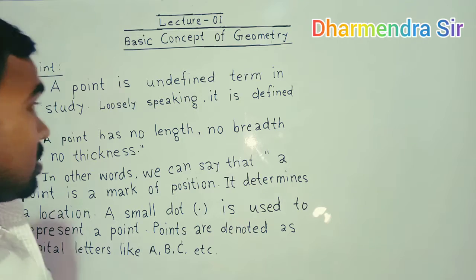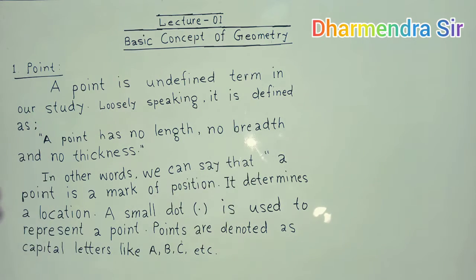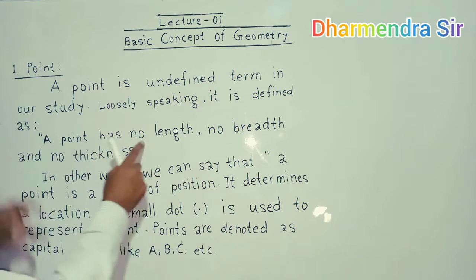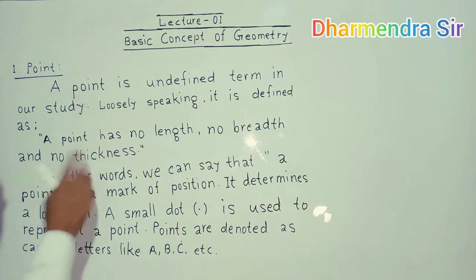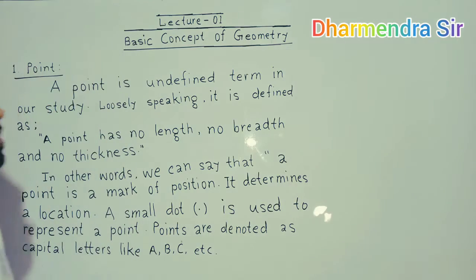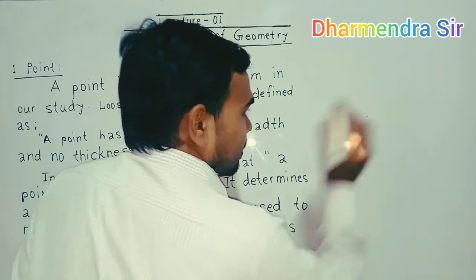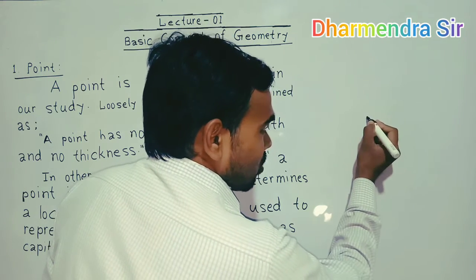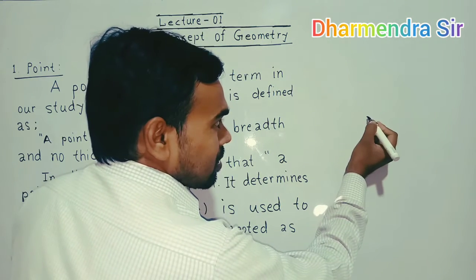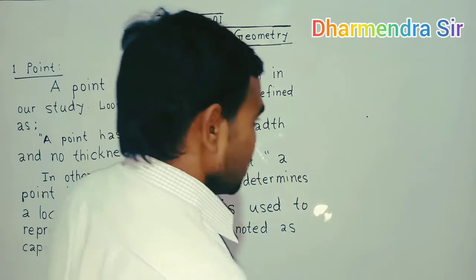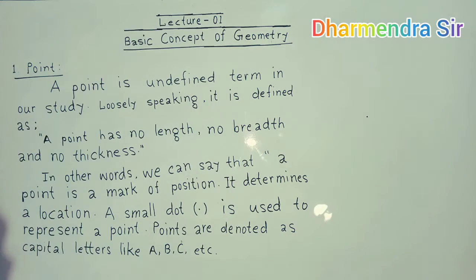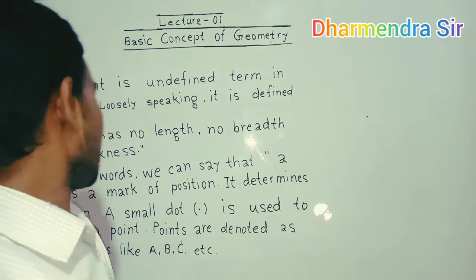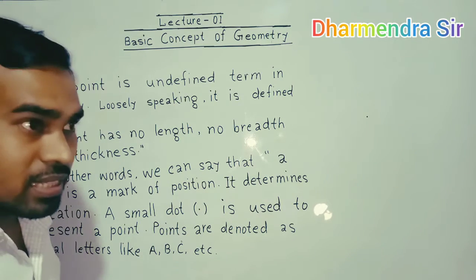Loosely speaking, it is defined as: a point has no length, no breadth and no thickness. That means this has no length, no breadth and no thickness. So this is called a point.